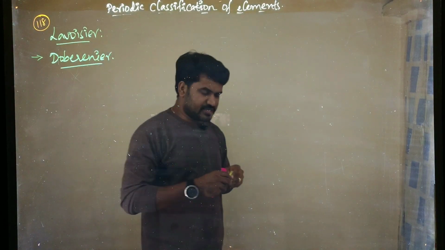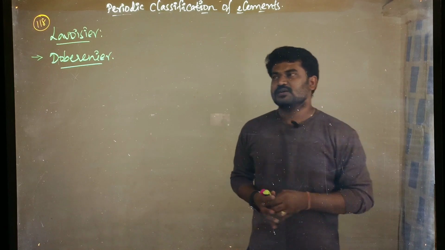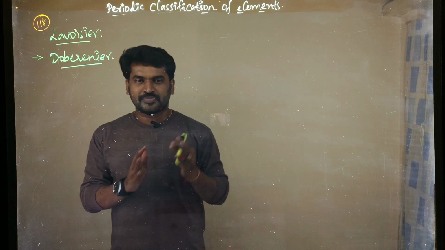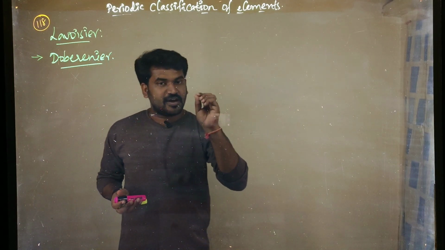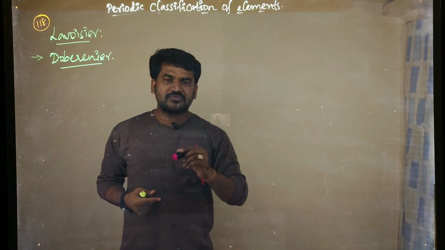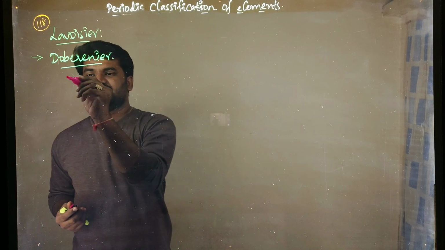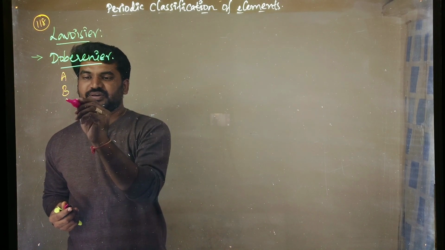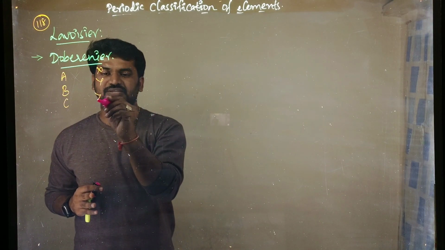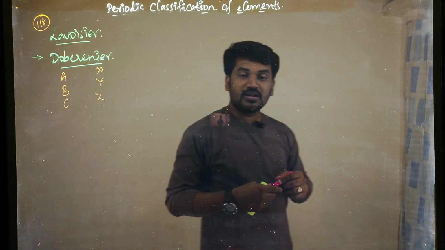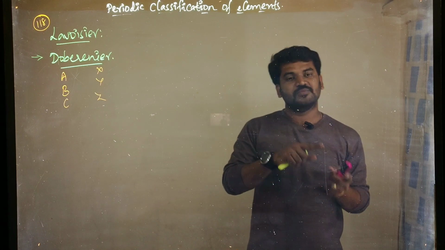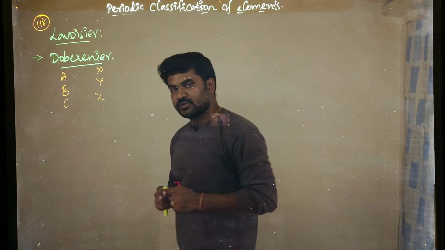Okay. So what did Dobereiner say? He took all the known elements, whichever elements were present at the time, and he arranged them. Listen carefully. He arranged the elements into sets of 3 elements. Suppose A, B, C, that is one group. Suppose another group is X, Y, Z. Like that, he arranged all the known elements in increasing order of atomic weight and by using some chemical properties. Did you get it, children?